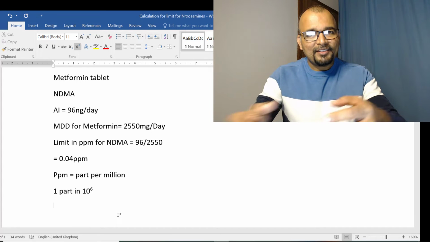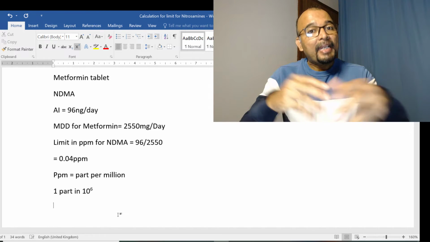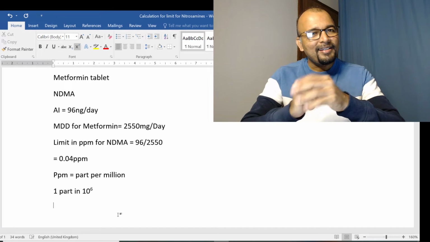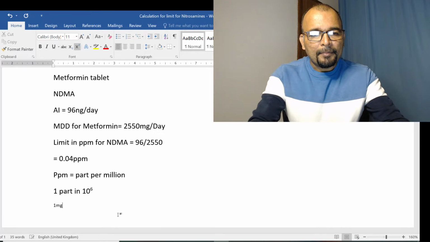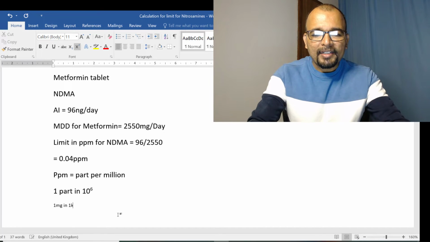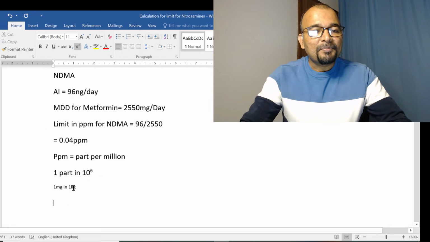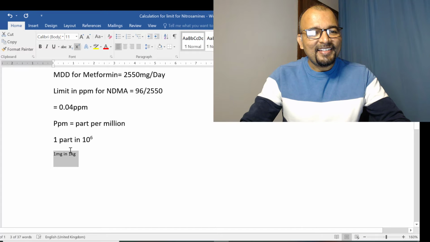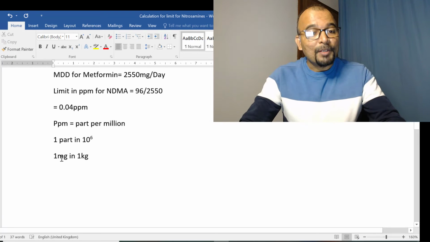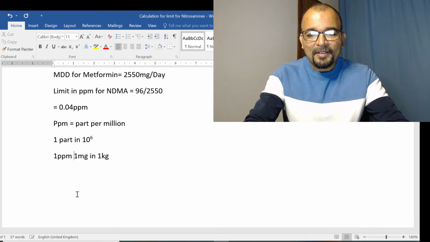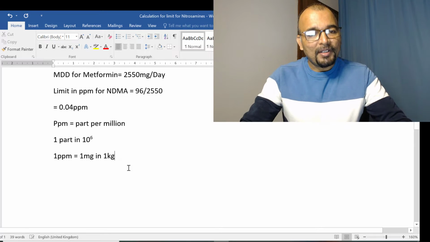It can also be expressed in terms of milligram per kg, or let us say milligram per liter. 1 milligram in 1 kg also becomes the ppm, right? 1 milligram in 1 kg is also equal to 1 ppm. So 1 ppm is equal to 1 milligram in 1 kg.